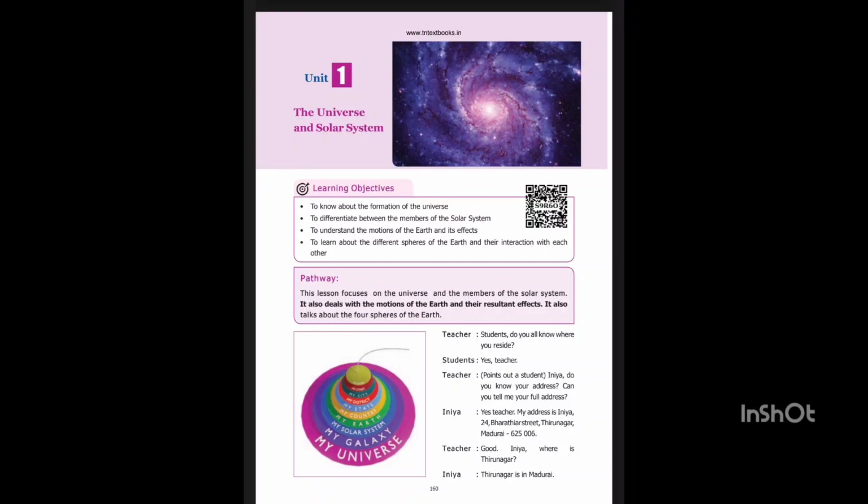6th Standard, Term 1, Geography, Unit 1, The Universe and Solar System. Pathway. This lesson focuses on the universe and the members of the solar system. It also deals with the motions of the earth and their resultant effects. It also talks about the four spheres of the earth.